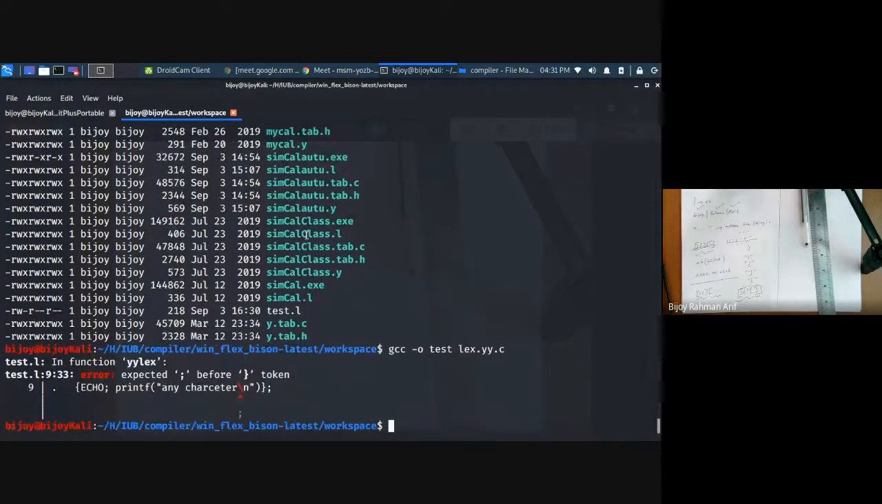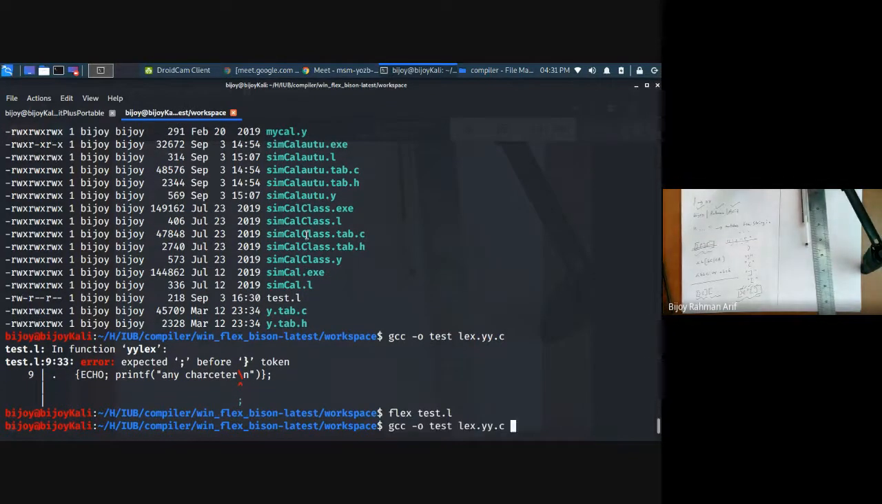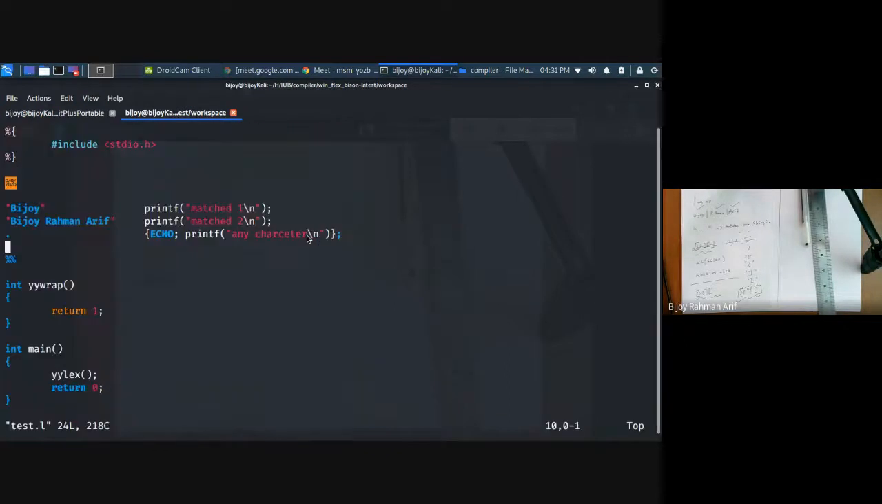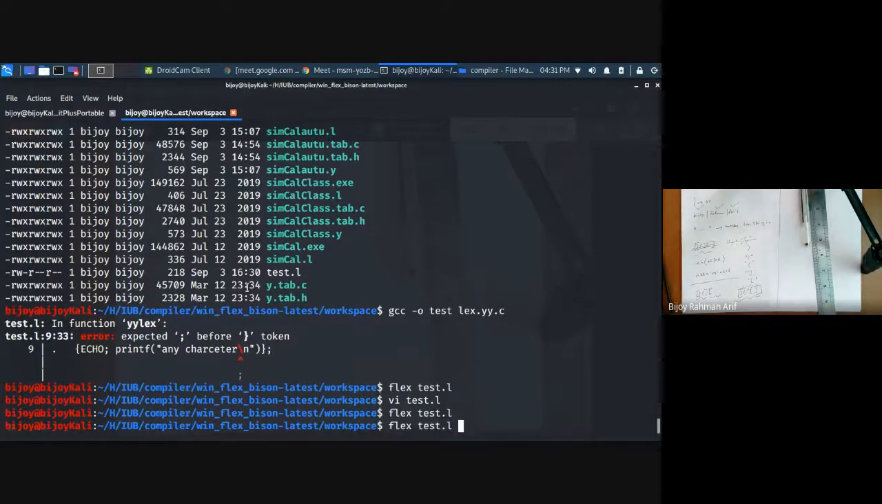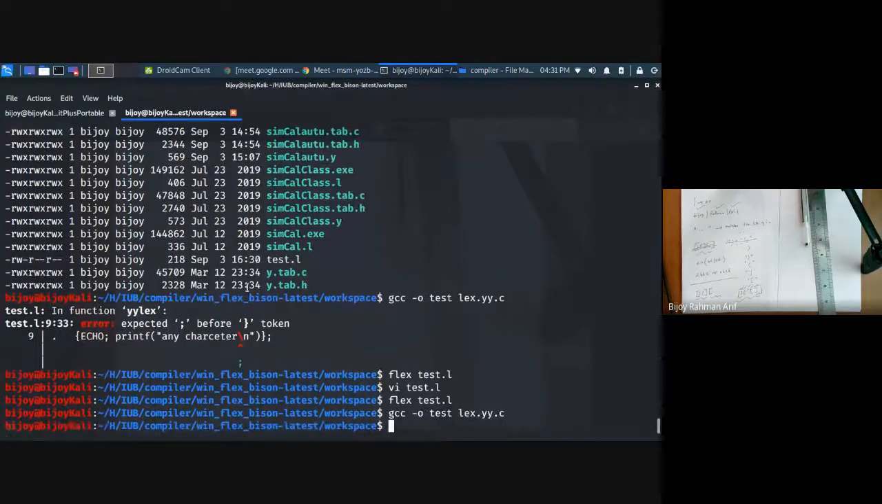I compile it. There's a problem. What is the problem? Expected this before. Okay, I understand. The problem is I put it outside. So I put it inside. Let's go over here. Hit here. Now save it. Now let's compile it again, and it is fine.